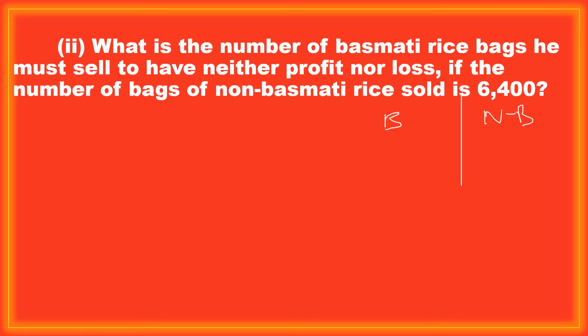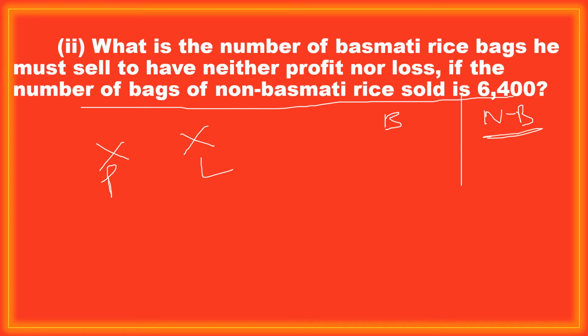He gave one condition that he wants neither profit nor loss. But he also gave a condition that the number of non-basmati rice bags sold is 6,400.